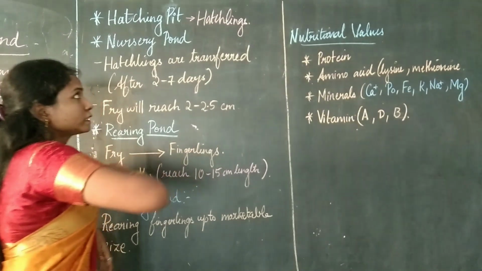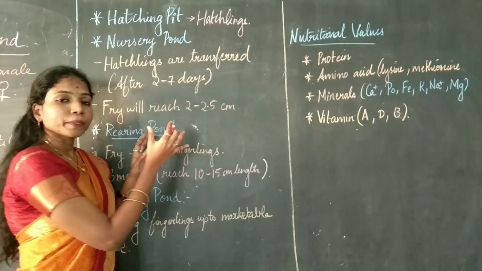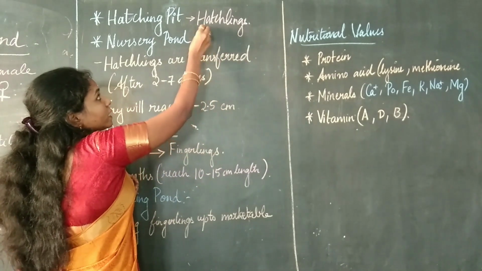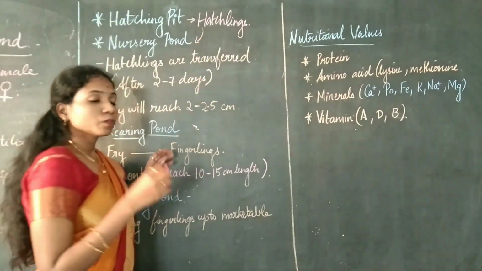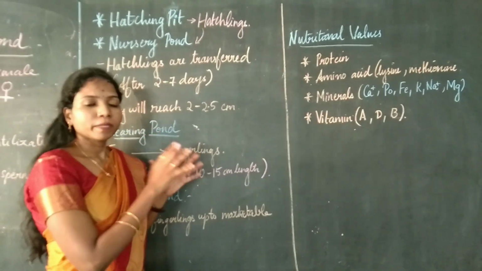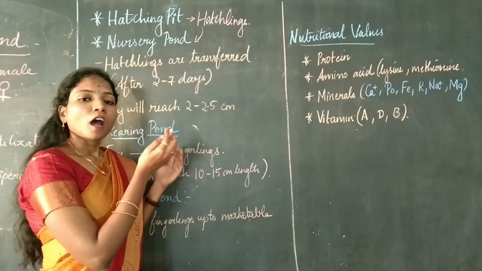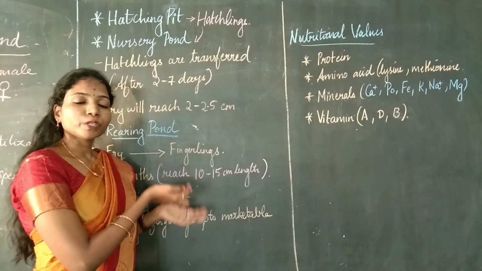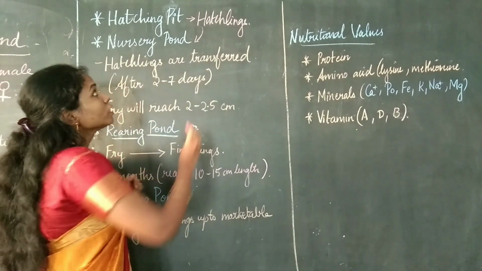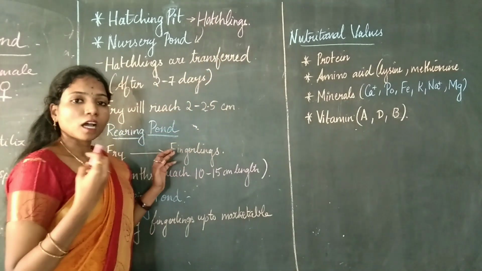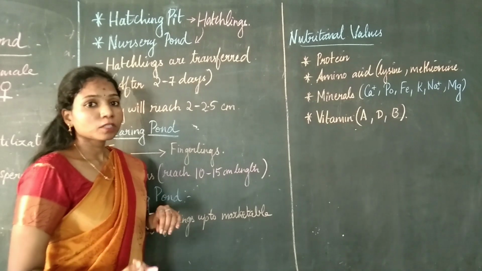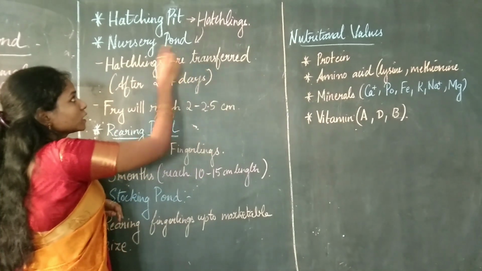So what happens is, in the hatching pit, after the hatchlings have hatched out, they will be taken and transferred into the nursery pond. Okay. So we cannot have all this happening in one pond. It's not like that. After one step is completed, we have to take that and transfer it onto the next pond. Okay. So after the hatchlings are formed, they are going to be transferred onto the next pond, which is known as the nursery pond.